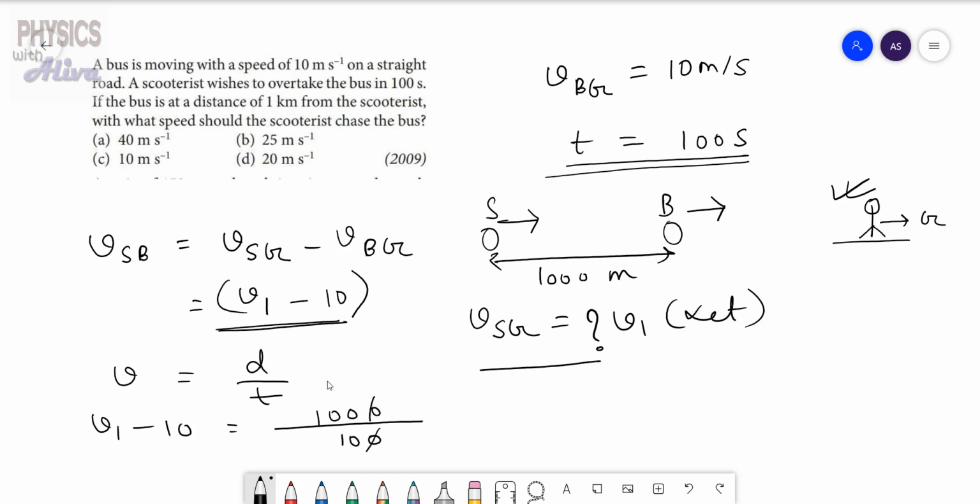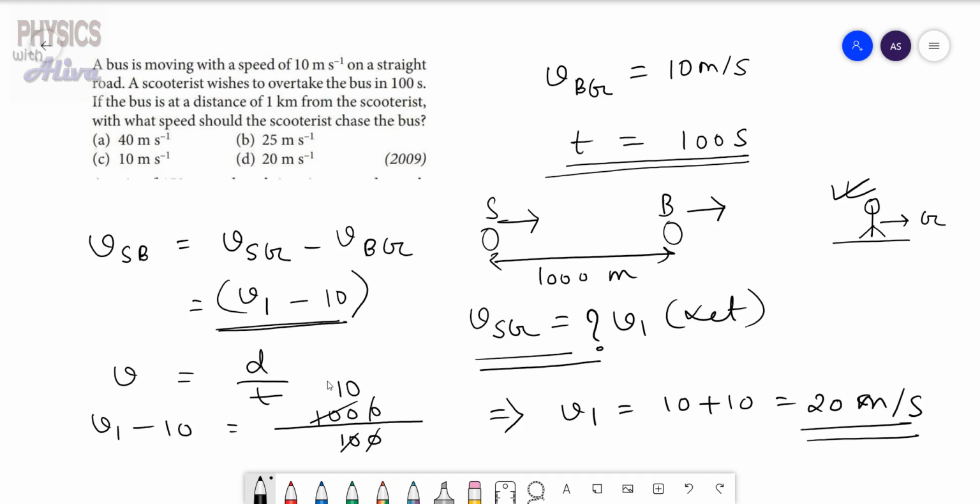So this is 10. So from here v1 is equal to 10 plus 10, that is 20 meter per second. This is the velocity of the scooter with respect to the ground. So option D is the correct option.